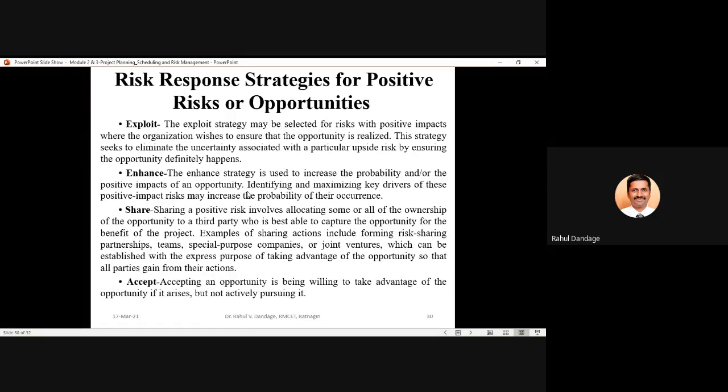We are not making deliberate efforts that this risk should happen, or that this opportunity should come to us and we should take the maximum benefit out of that. So we are not doing anything, we are simply observing, and if at all it is coming, we are showing our expression that yes, we may accept it if it is coming.